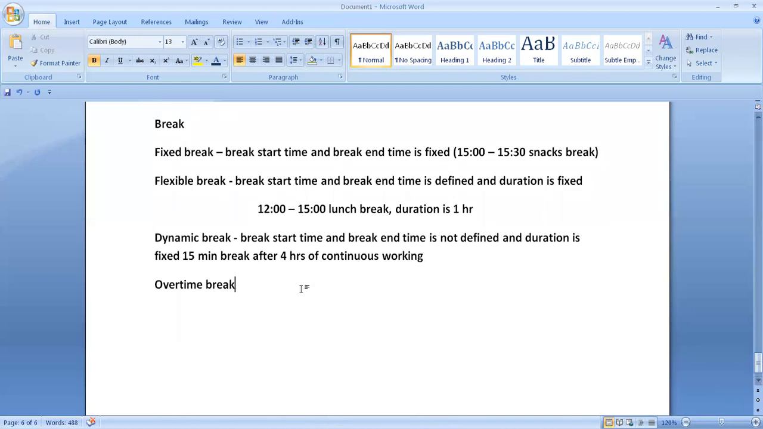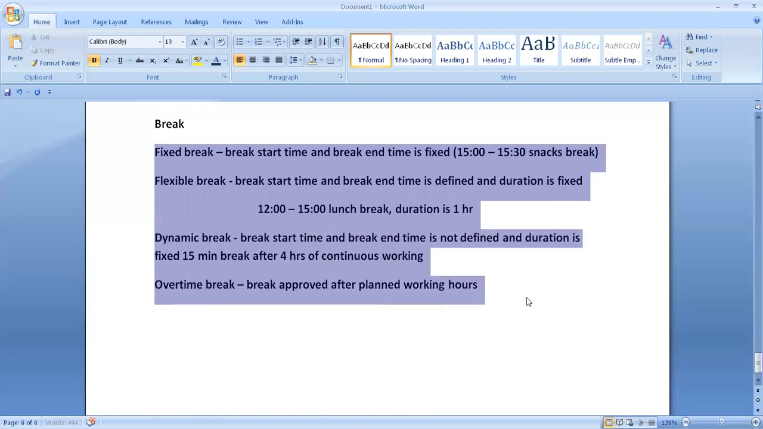Then you have the overtime break, OT break. So after planned working hours, during overtime, if you are taking these breaks, anywhere in the world only these 4 types of breaks are available to you. You can maintain that.